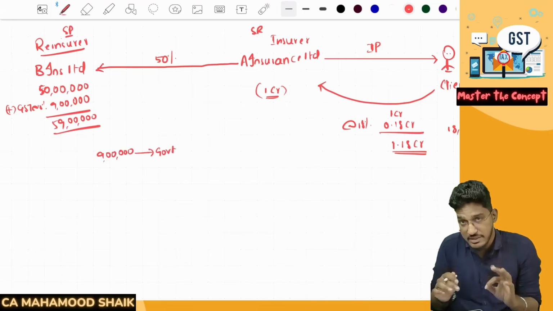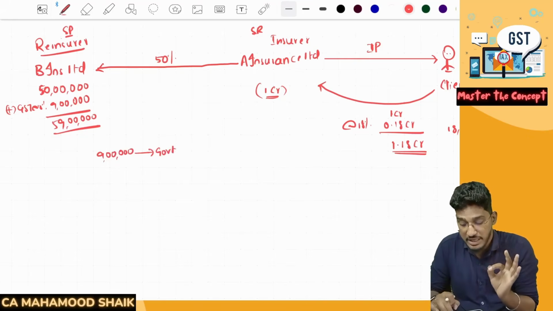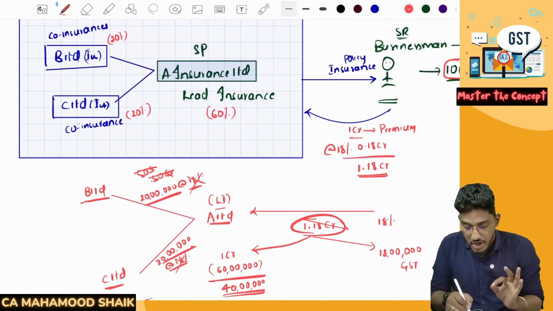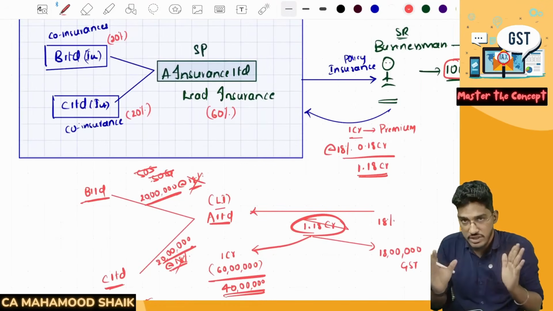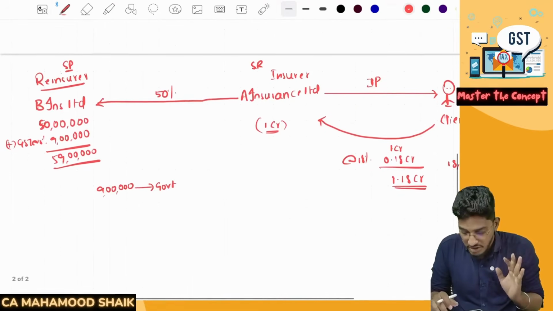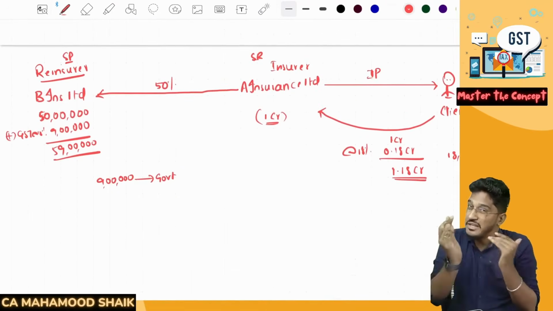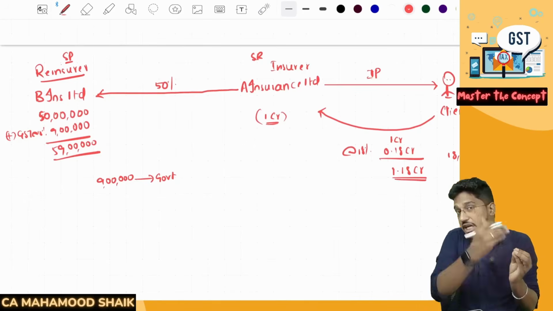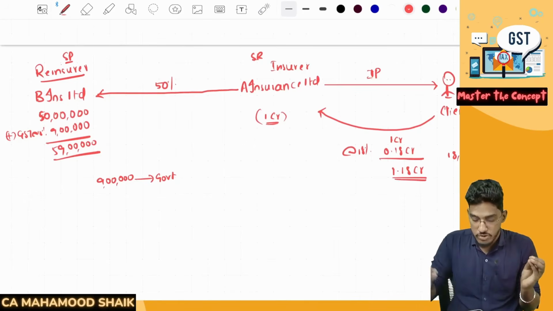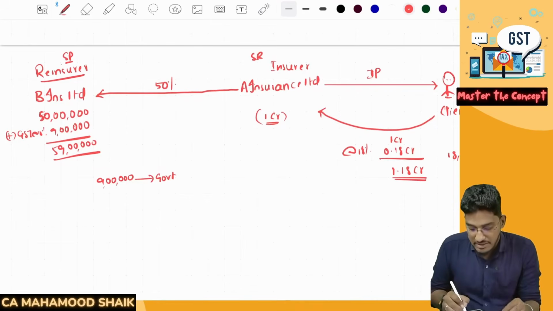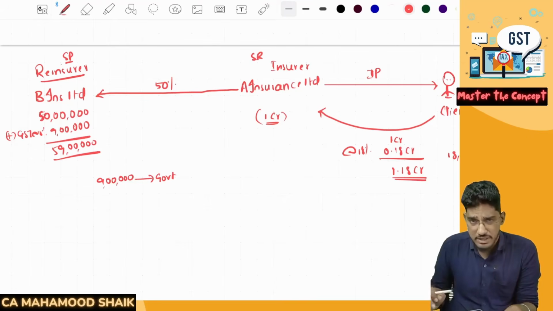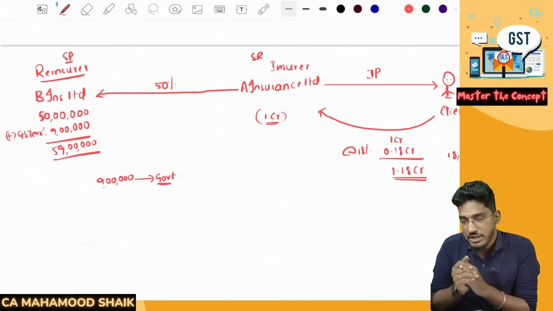This is a supply of service, guys. This is not sharing of the premium. In the previous case, it is not any service, it is just a sharing. On the sharing component, there will be no GST. But here it is not sharing. It is altogether a different agreement. So here B Insurance has agreed to reinsure for the primary insurer. So this is a supply of service. On that 50 lakh rupees, whatever premium the reinsurance company is charging, GST also they will collect and pay to the government.